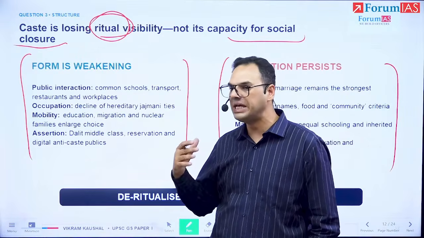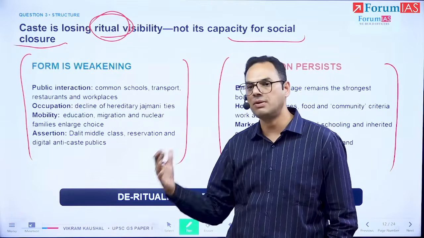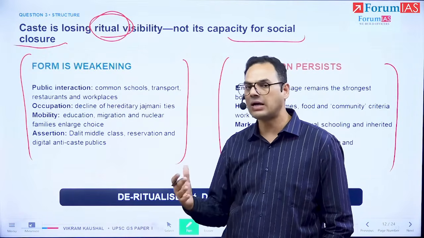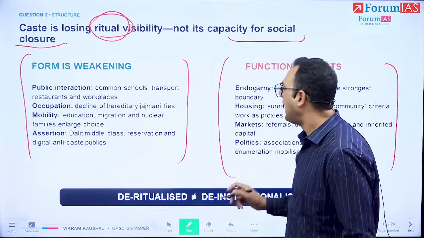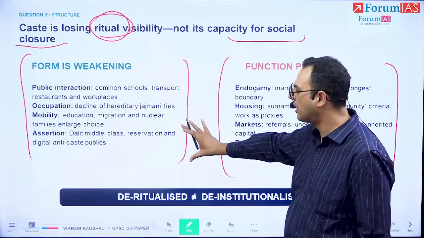So the intergenerational passing down of disabilities or limitations or social exclusion still exists. And how is that? We are going to explore that in the main part of our answer.